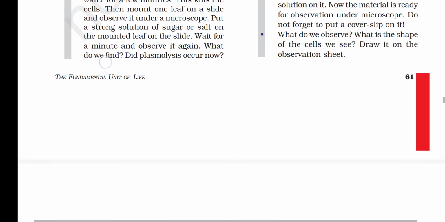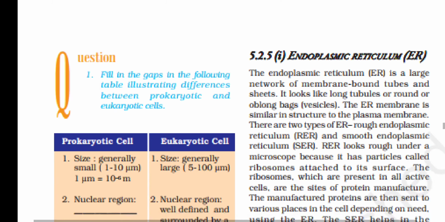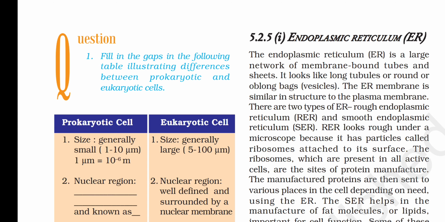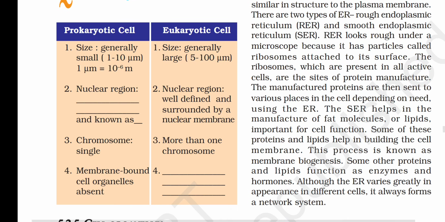Answer is clear. So our next question is, fill in the gap in the following table illustrating difference between prokaryotic and eukaryotic cell. Some differences are given. Prokaryotic cell size is generally small, 1 to 10 micron. Eukaryotic size is generally large. Now in eukaryotic, the second point is nuclear region is well defined and surrounded by a nuclear membrane. So what will come in prokaryotic cell? Nuclear region is not well defined and not surrounded by a nuclear membrane,